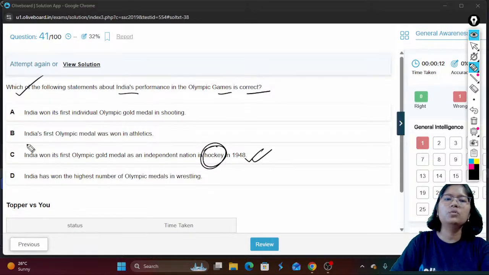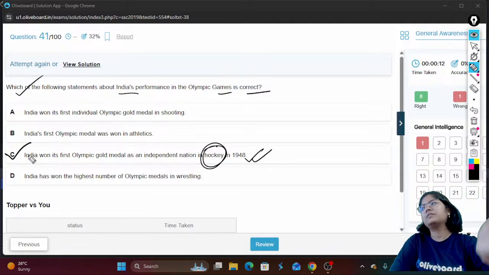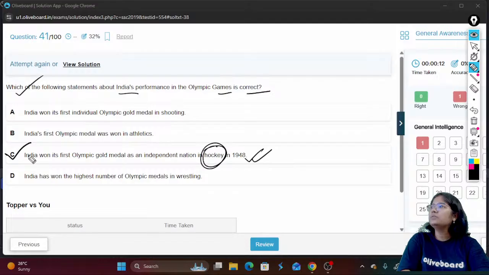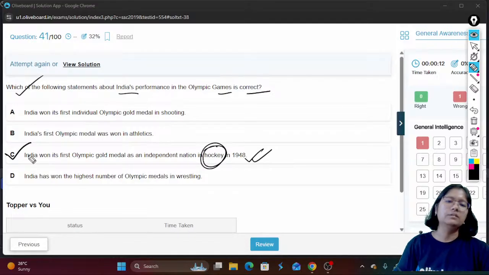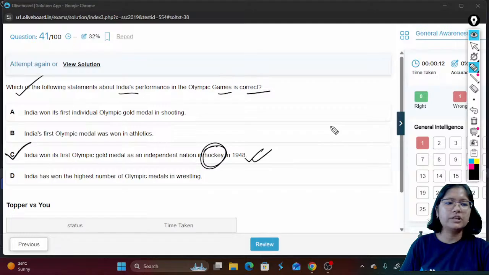Now, even if you don't know about the others, you know that the first Olympic medal we had won was in hockey, and for several years for that matter, we were doing the best in terms of hockey, right? Then things changed for some time, and now again we are coming to the best phase. So, in terms of hockey.